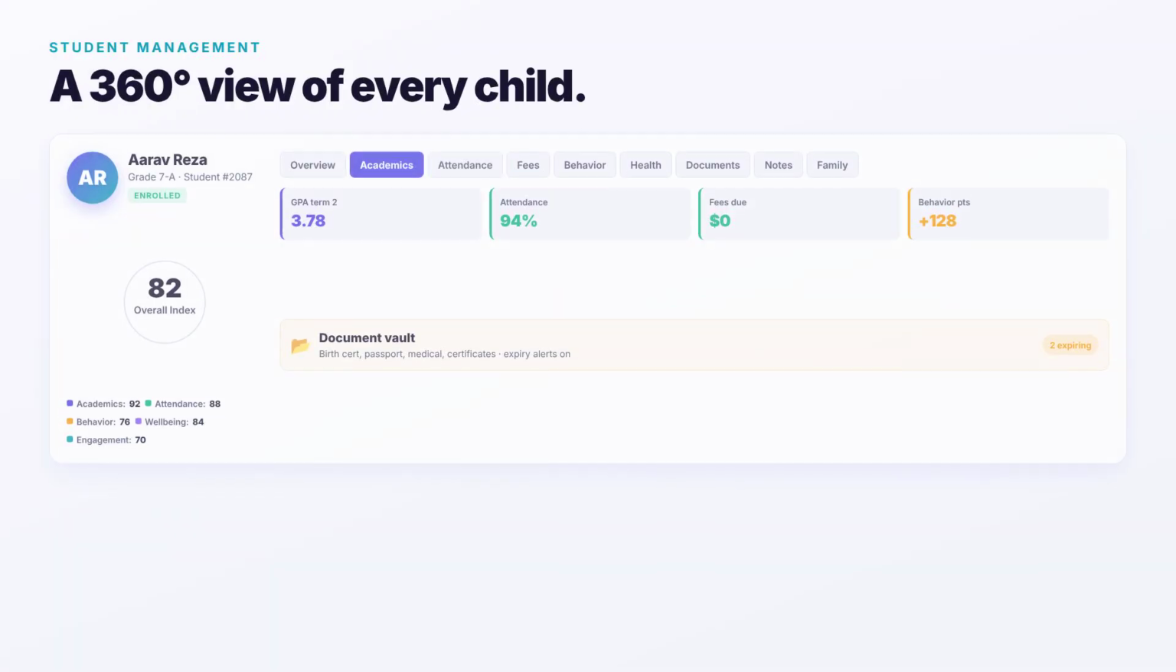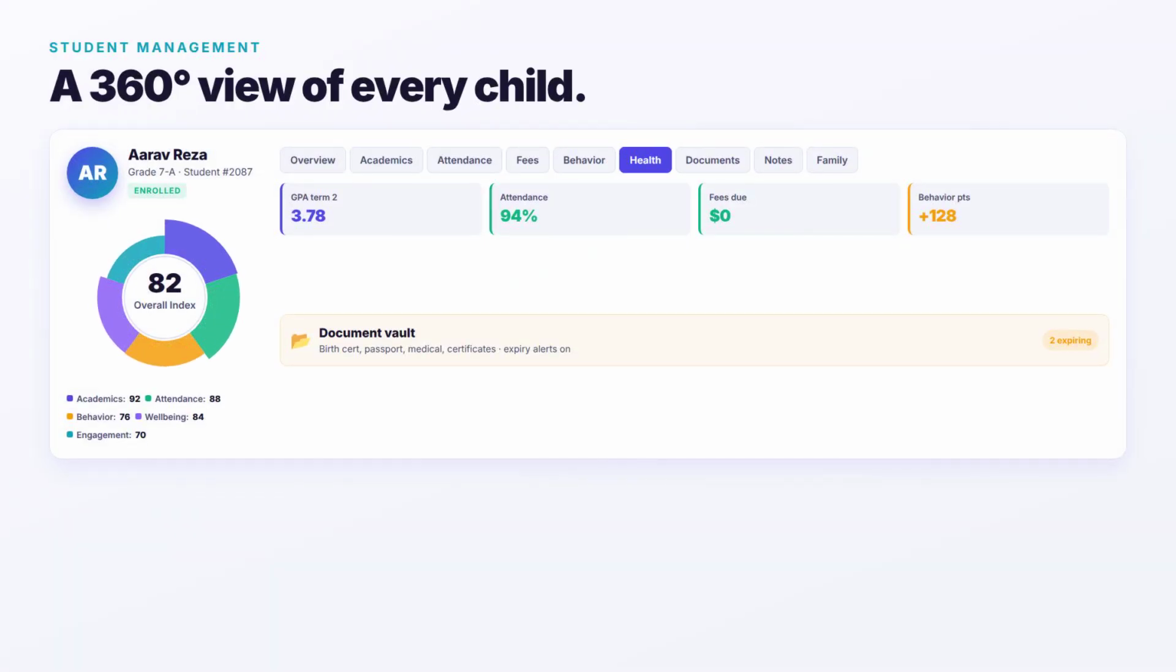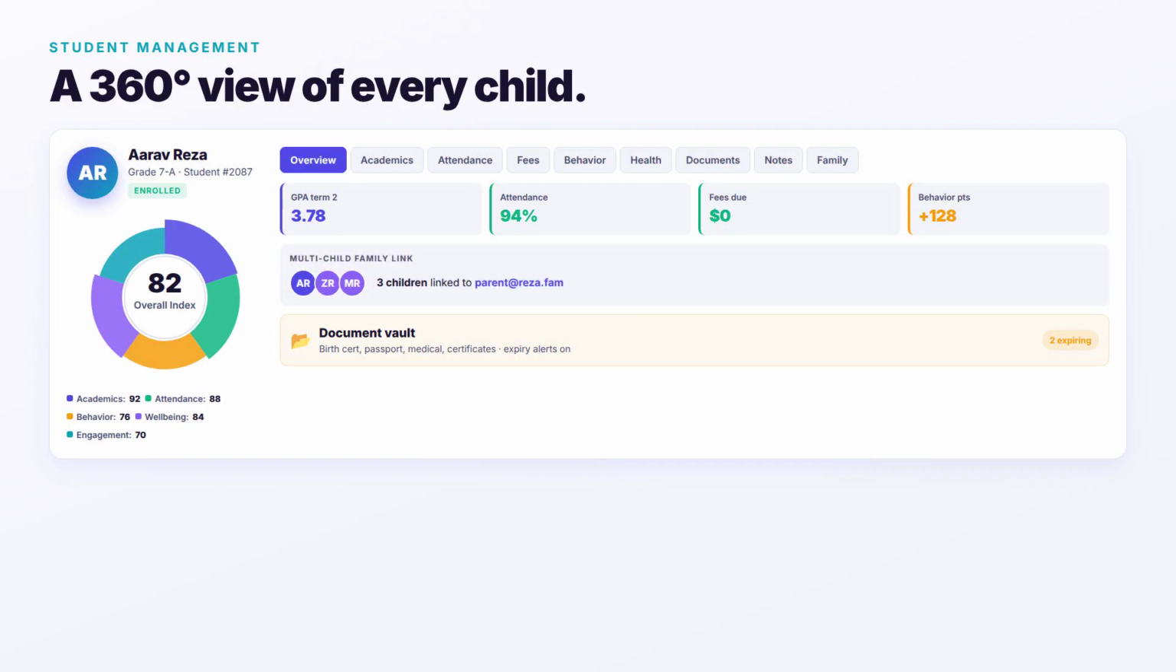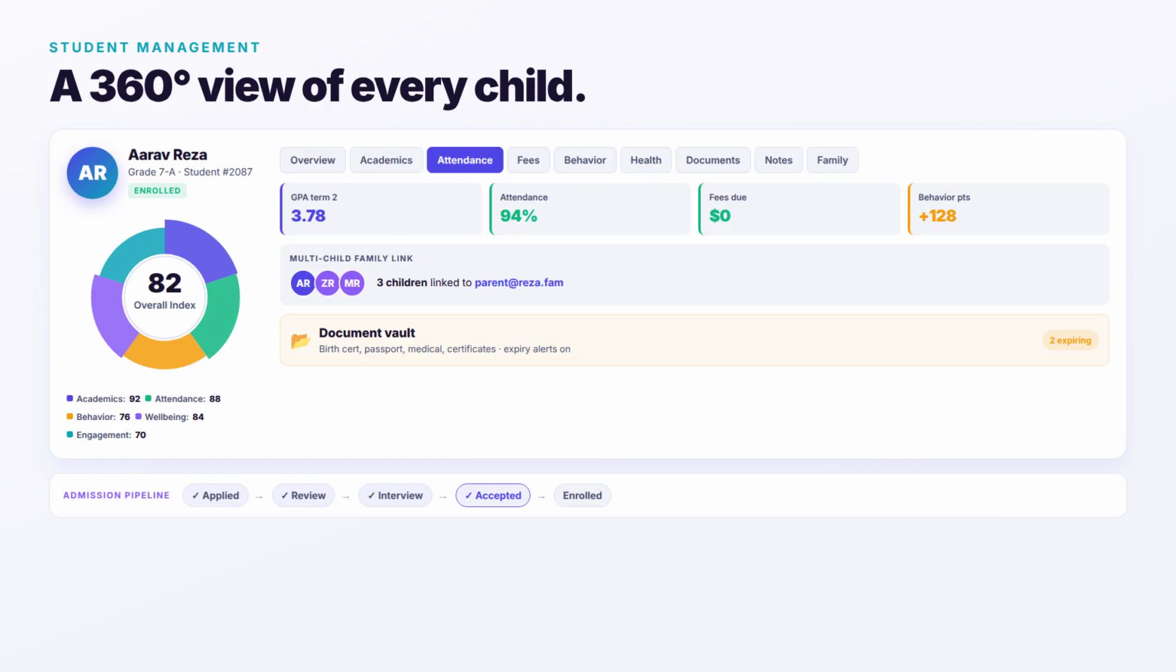Every student gets a 360-degree profile. Demographics, contacts, medical info, custom fields, a live timeline of academics, attendance, fees, behavior notes, and health. Multi-child families linked under one parent account. Document vaults with expiry alerts. Admission pipeline from applied to interview to enrolled. Transfer and withdrawal workflows with checklists.